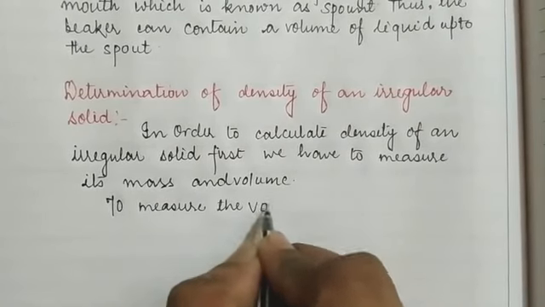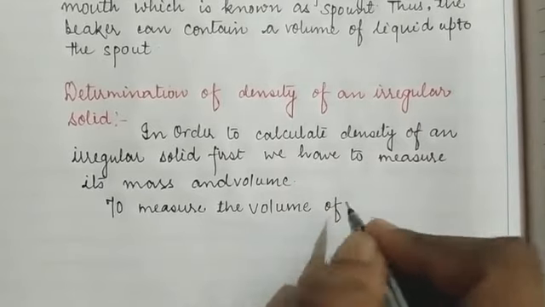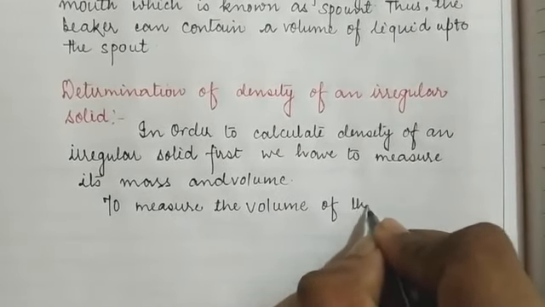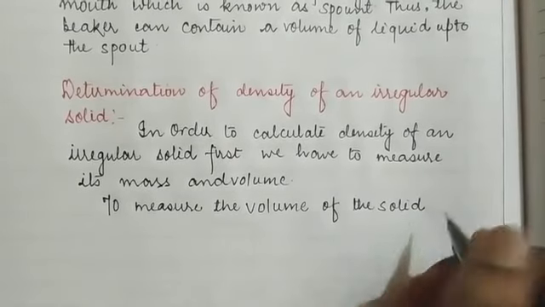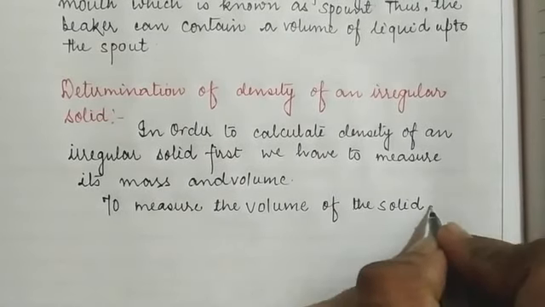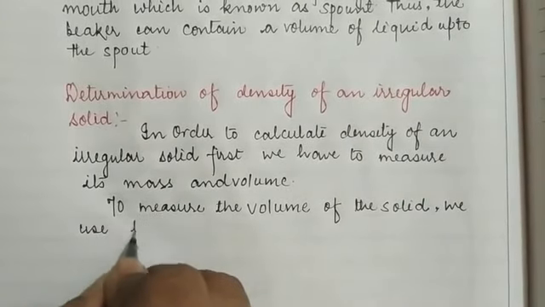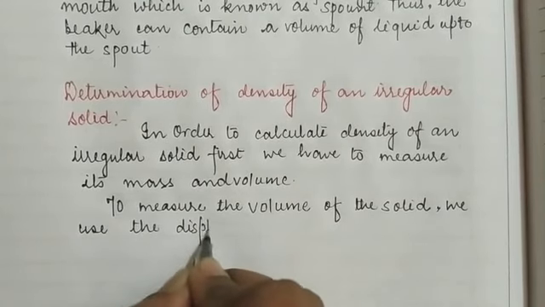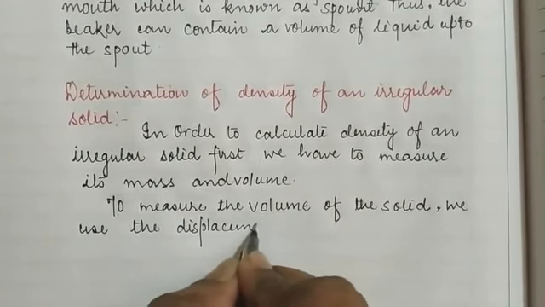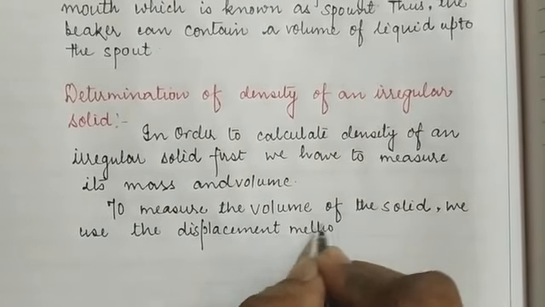In order to calculate the volume of an irregular solid whose shape and size is not given, we use the displacement method.